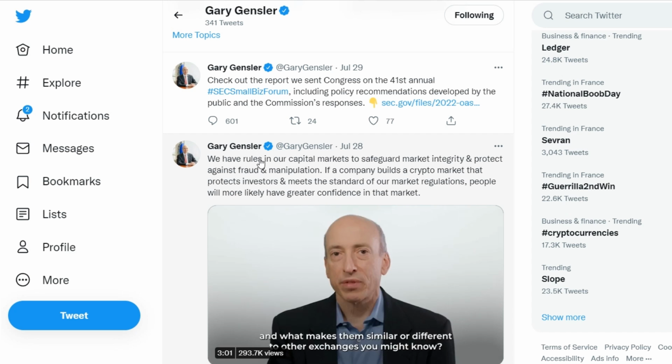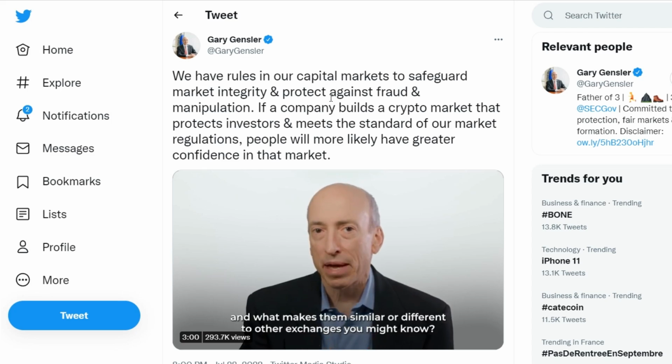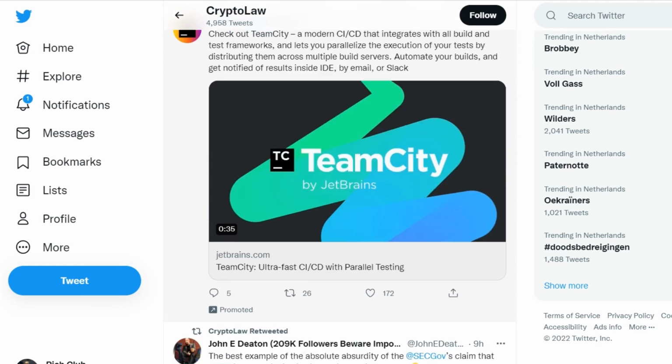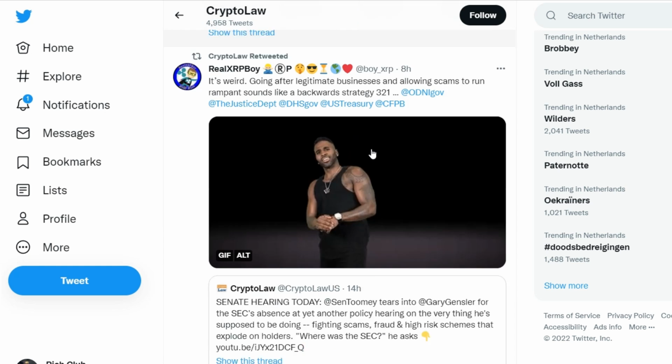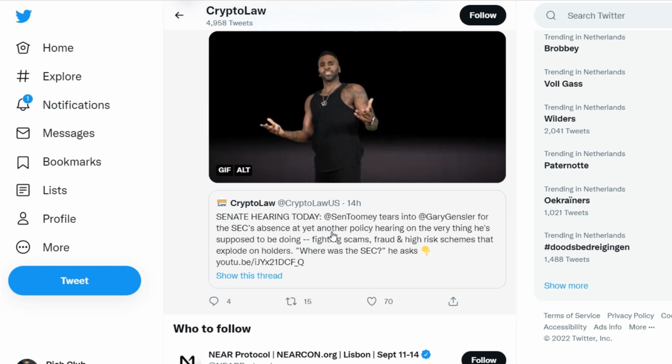It's actually more like punishing electric car drivers because they don't use SEC-owned and controlled gas stations. The U.S. Securities and Exchange Commission (SEC) has been sharply criticized by digital asset industry leaders over its regulatory policy. Now the lawyer has reported that SEC Chairman Gary Gensler refused to meet with cryptocurrency companies last year. John Deaton, the founder of Crypto Law and a lawyer for XRP holders, said that Gary Gensler refused to meet